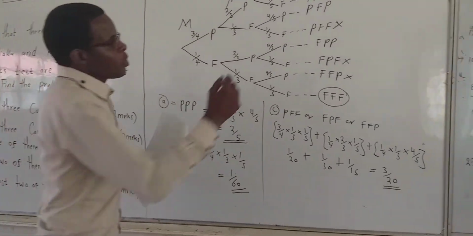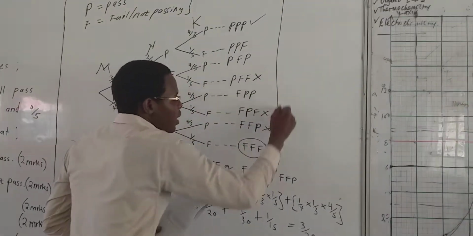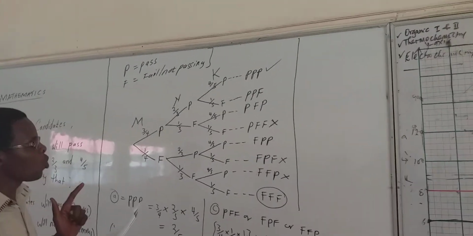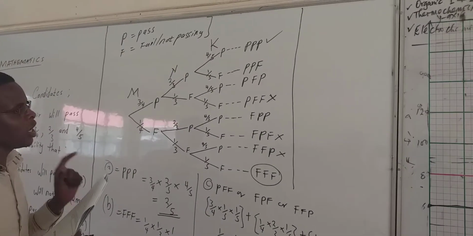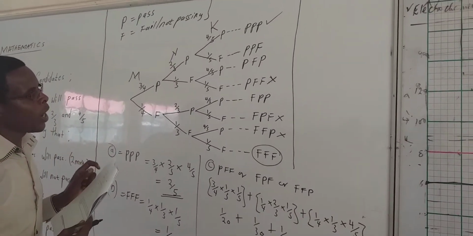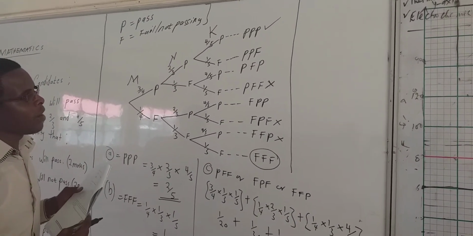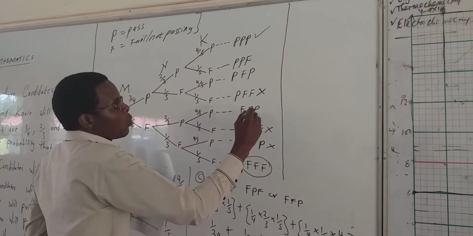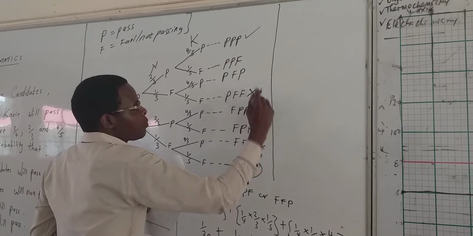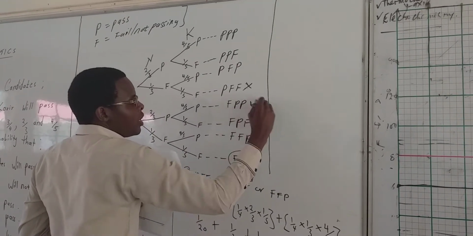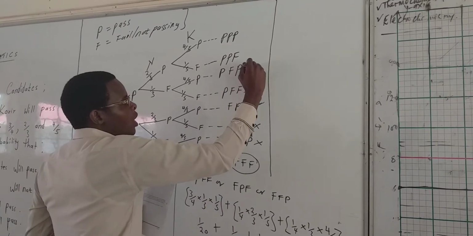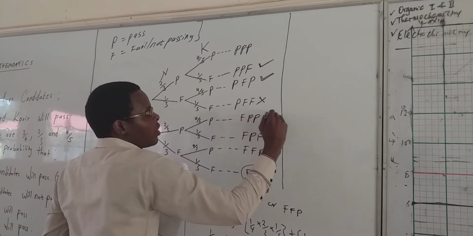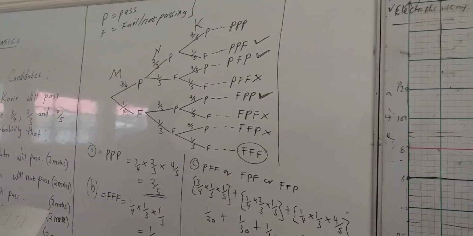Now, let me use the smallest space remaining here, where we have only 2 of them passing. We go to the ones which have 2 passes. The one which has 2 passes, we have it here, we have it also here, and we have it here.